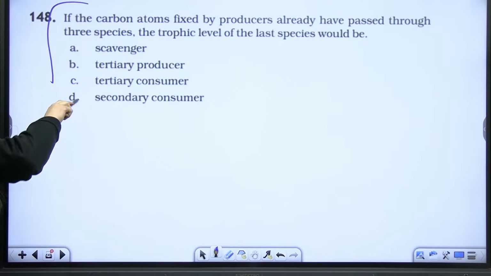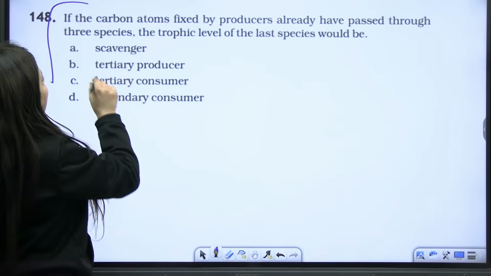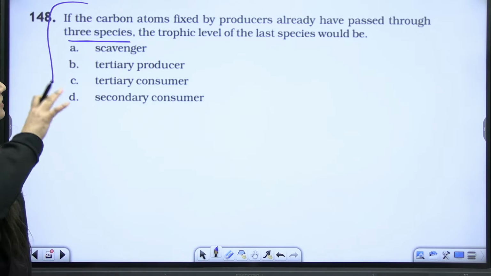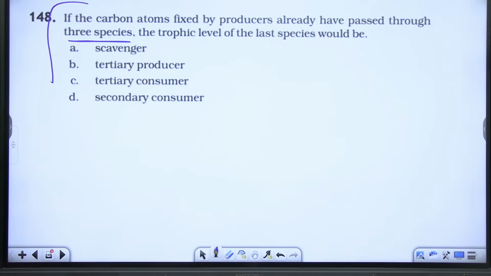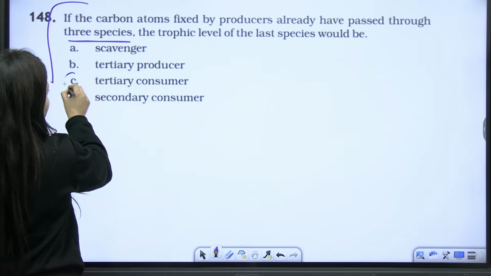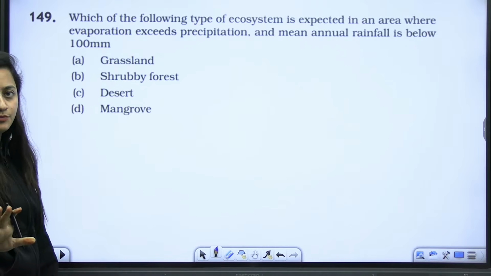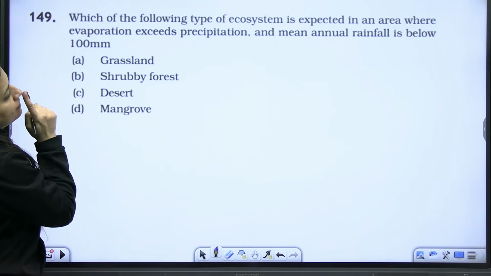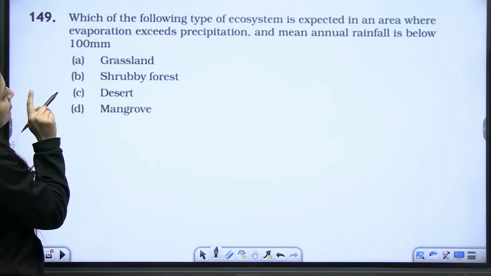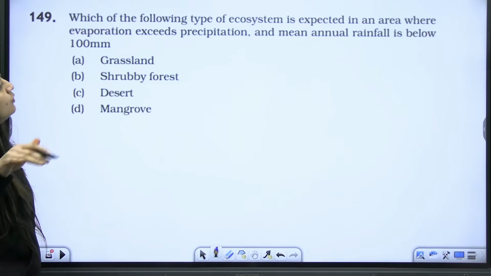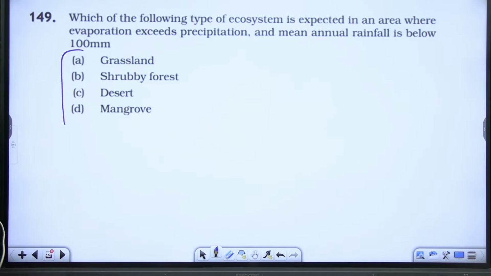Okay, so if the carbon atom fixed by producers already have passed through three species, the trophic level of the last species would be, last species if I'm saying, then obviously that is going to be a tertiary consumer, no chance of producer, no chance of secondary consumer, and not even the decomposer here. So which of the following type of ecosystem is expected in an area where evaporation exceeds precipitation and mean annual rainfall is below that? Hanji, give it a try.